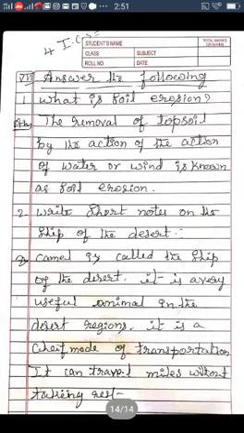Next, answer the following. What is soil erosion? The removal of topsoil by the action of water or wind is known as soil erosion.